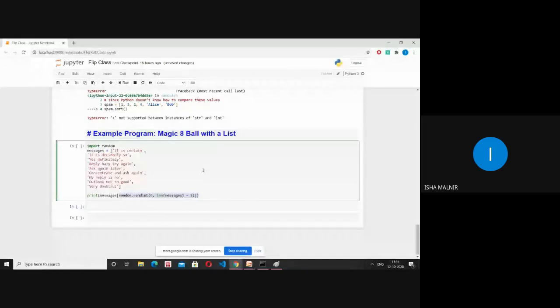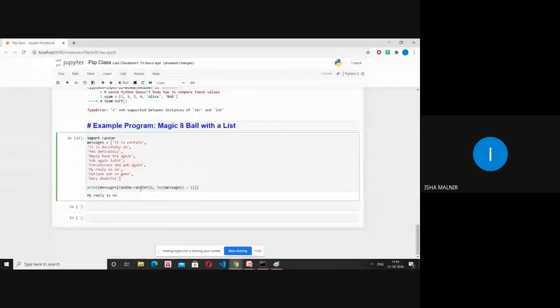Like the first time when I'm running it, it's saying my reply is no. Now let me run it again. See, every time we are getting a different value. So this is a nice example of random with list. So thank you.